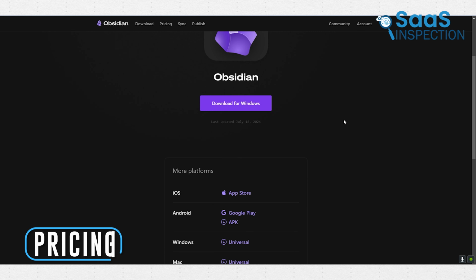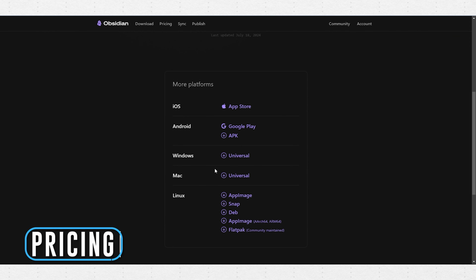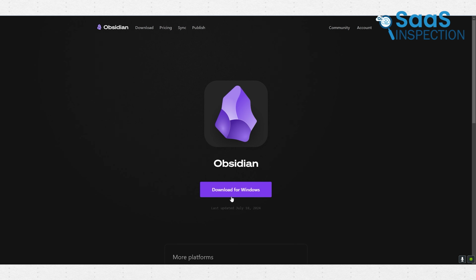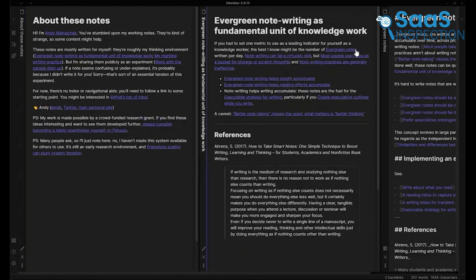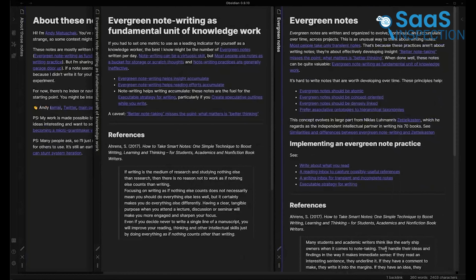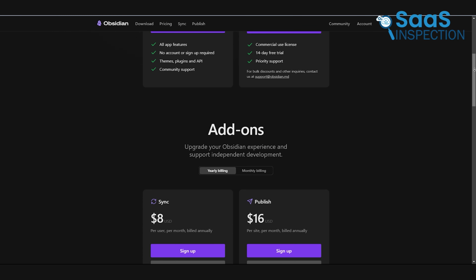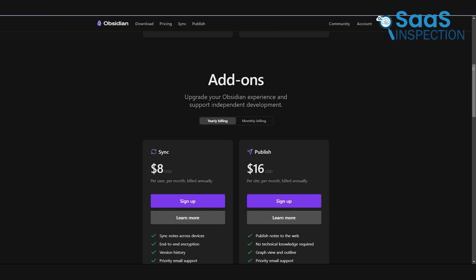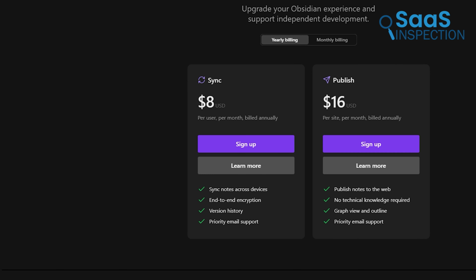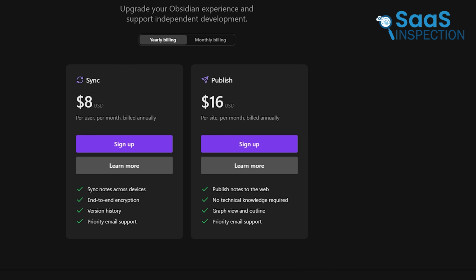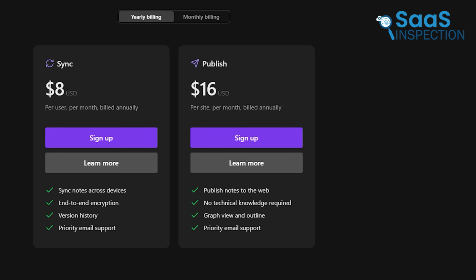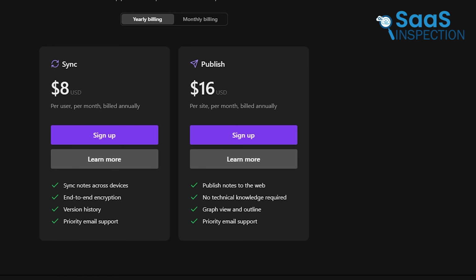Let's talk about the pricing. Obsidian has a community version which is free to download and use for personal purposes. And using this community version, it is possible to import almost all the useful options you need for notes. This app is specifically designed for making payments for additional services, such as sync or publish. For $8 per month, you can use the sync feature to link your notes, while the publish feature, which allows you to share your notes on the internet with public access, costs $16 per month.